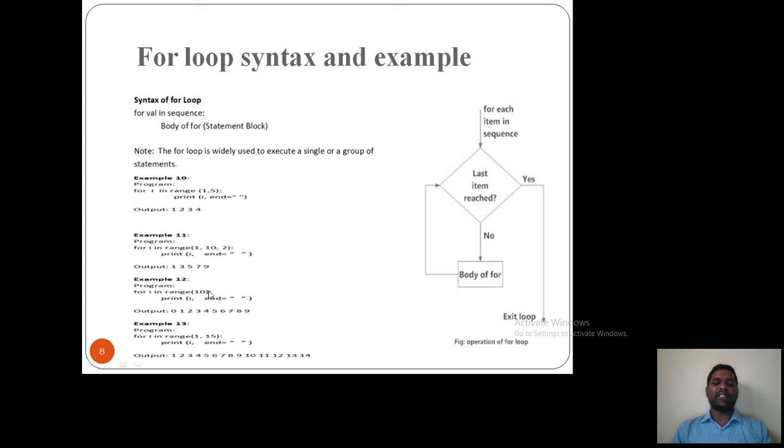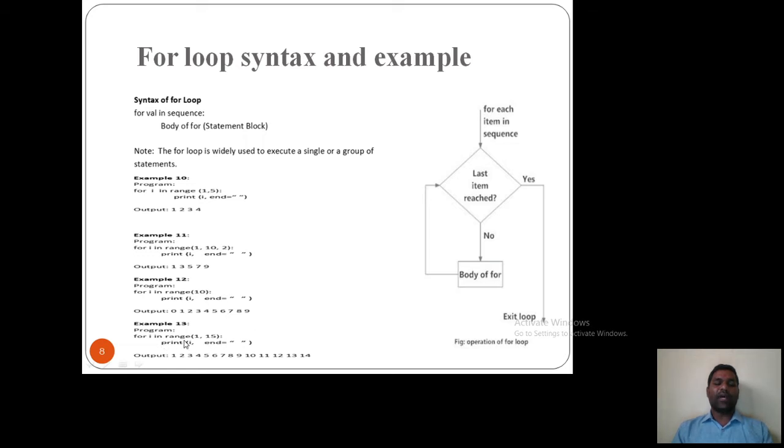So here I say range 10, I don't have a starting point, but I have an ending point only. I don't have a step value also. Whenever you have only one parameter in the for loop, by default it will take the starting parameter as 0, the ending will be 10 minus 1, 9, and the default step value is 1. That means 0, 1, 2, 3, 4, 5 and so on.